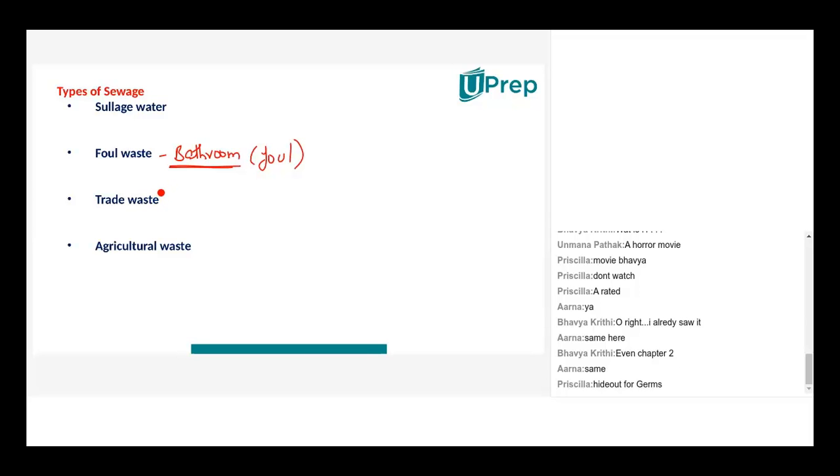It could also have, for example, if you go to a gaushala, what is a gaushala? An animal shed or a cow shed basically. Gau means cow, shala means where all the cows are kept. A horse shed or a cow shed where all the cattle are being kept.